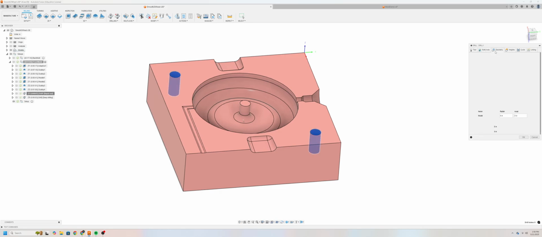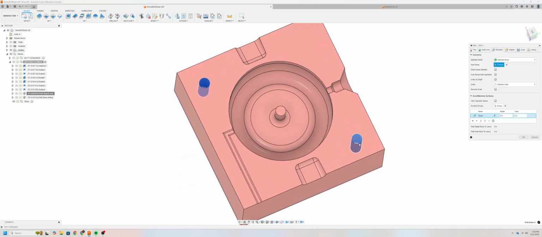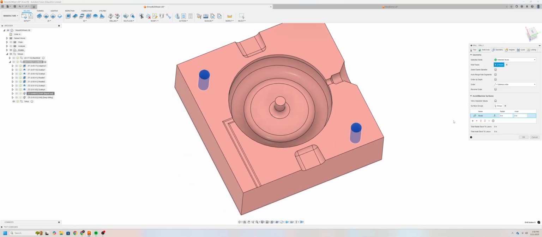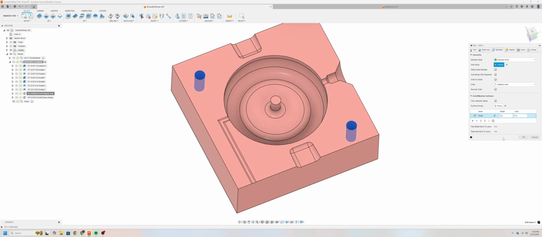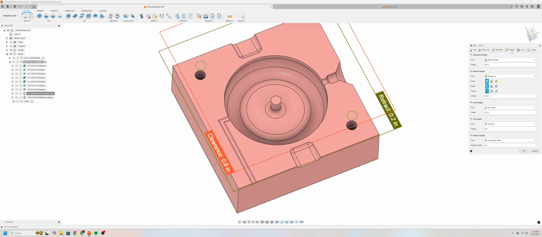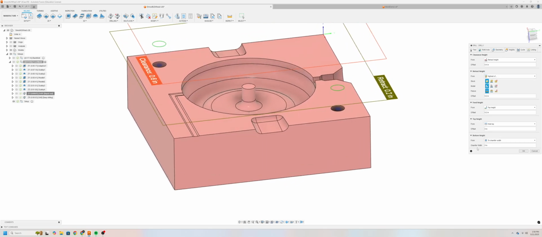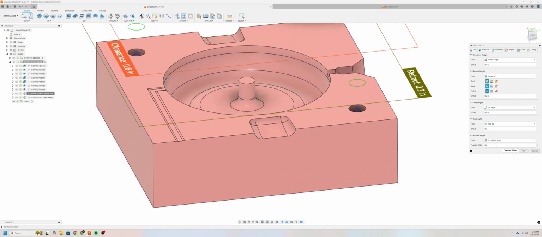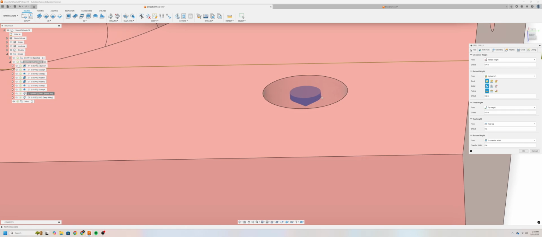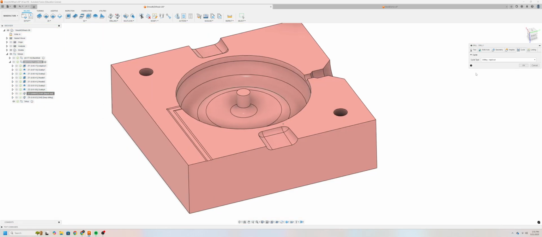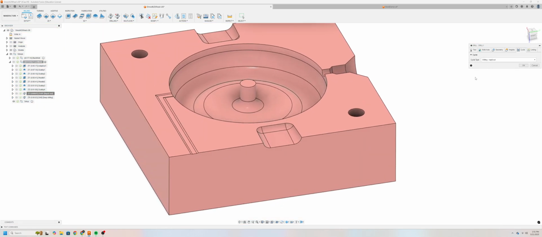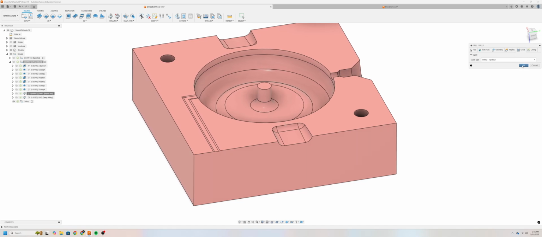Moving on to the geometry, again, we can just select the 2 holes that we're going to be making, and everything by default is okay. Now for our heights, the bottom height is the one that we want to make sure is set to chamfer width. This, by default, will calculate the diameter of the spot drill chamfer width. For cycle, we'll want to make sure that drilling rapid out is enabled, and we'll click OK.